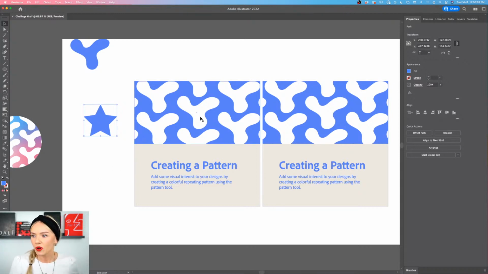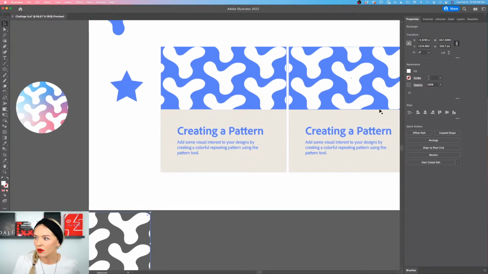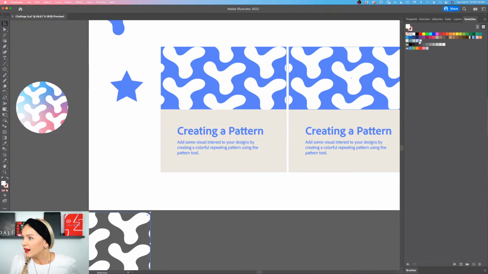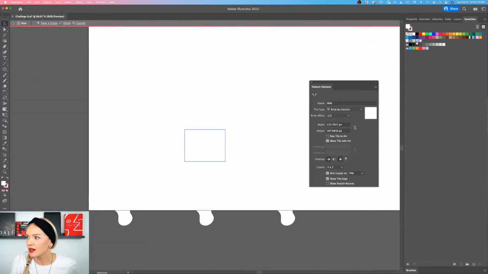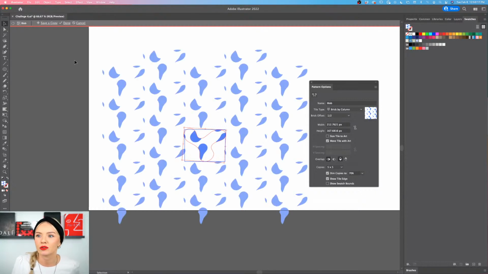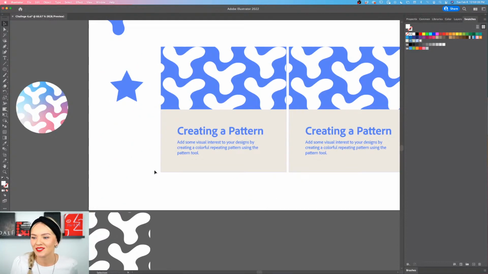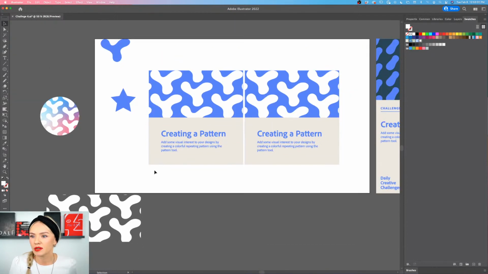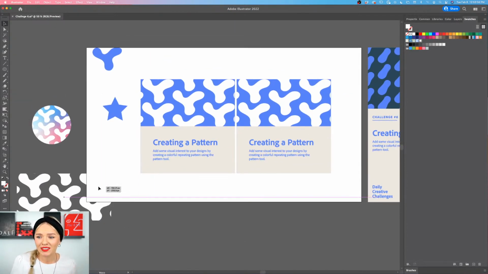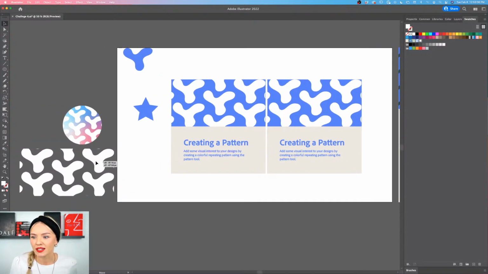Let's try it out. So how about we take this pattern right here, and let's click into this, and we're going to be selecting the object and applying a pattern to it. Yes, it's possible. You can do an inception like that whenever you double click into this editing option and recolor your pattern piece into a pattern. It's possible, but I'm going to cancel this for now. But yes, you can definitely experiment with that as well. I was not sure about that because I've actually never tried it out, but yes, it is possible.